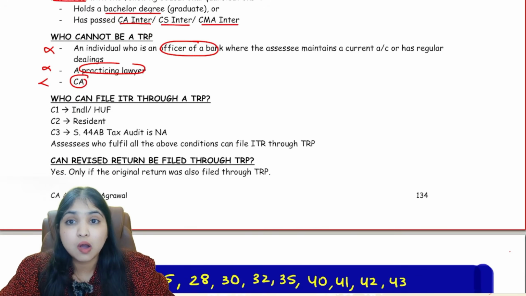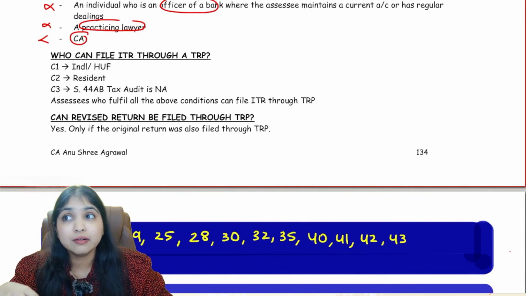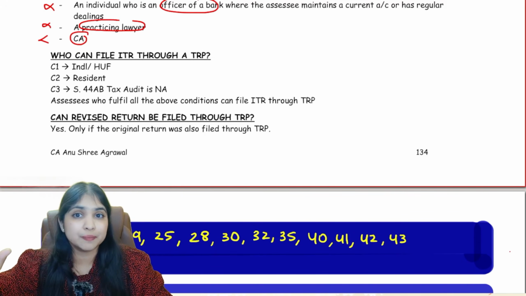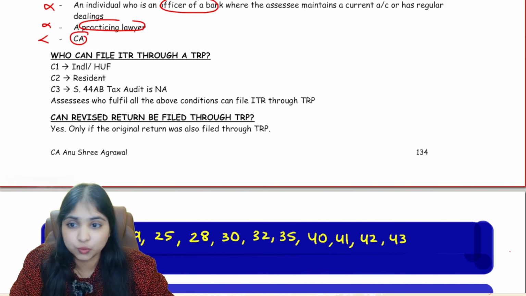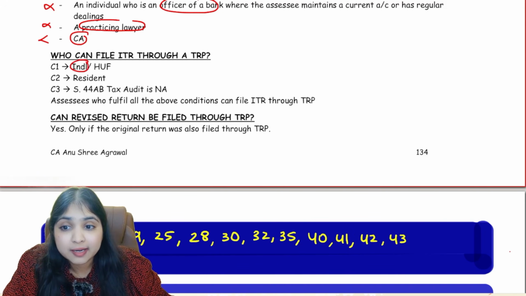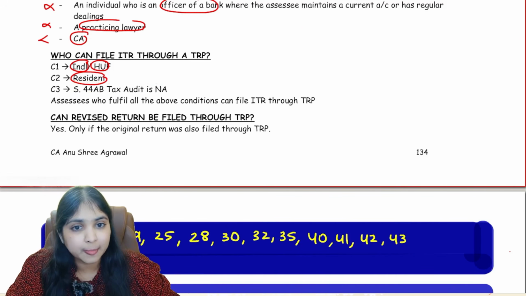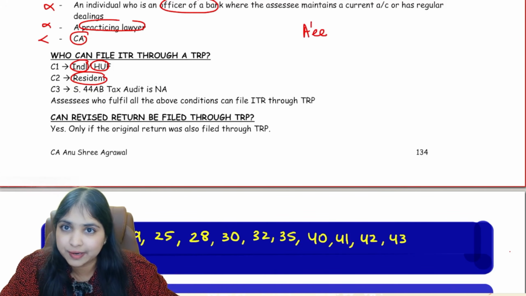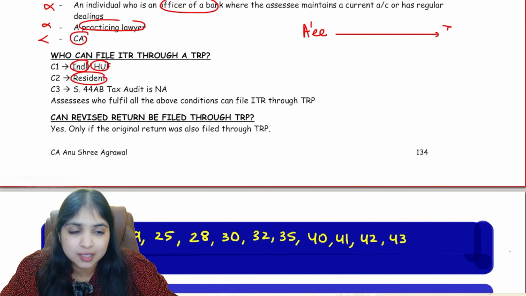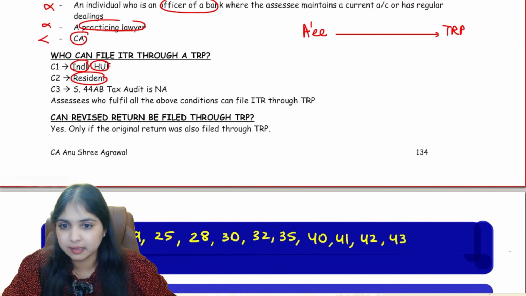Okay guys. Now, which assessee can get the return filed through TRP? Everybody cannot get the return filed through TRP. Only if you are an individual or HUF and if you're a resident and 44AB tax audit is not applicable for you, only then you can go and get a return filed through TRP. So see, there's an assessee. He has to file income tax return. He is going to the TRP and asking the TRP, please help me file the return.